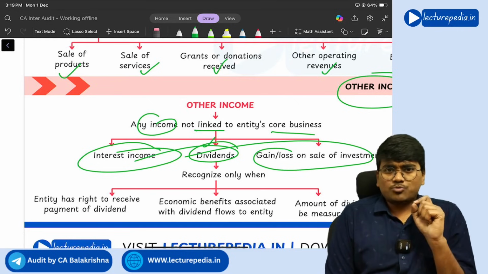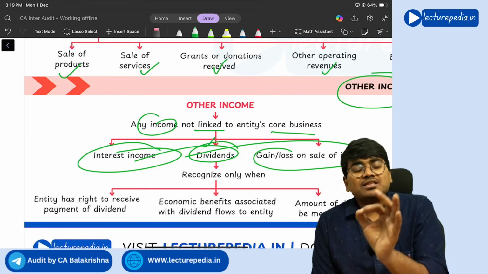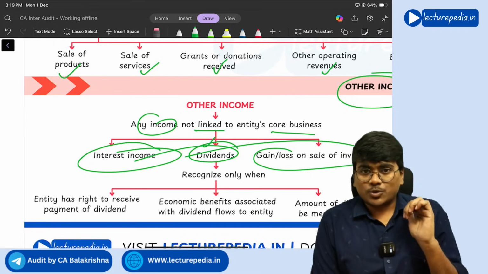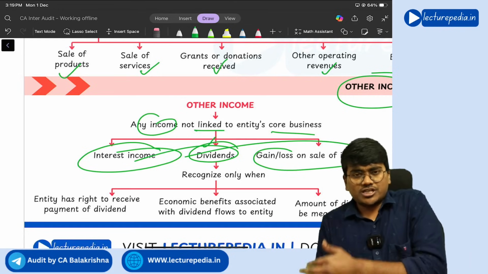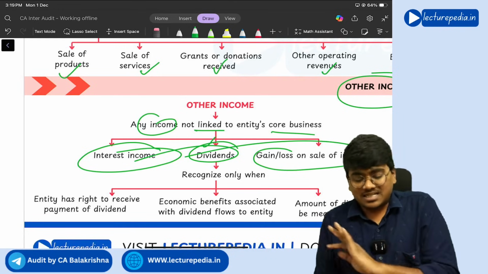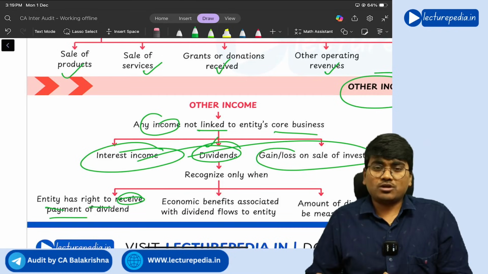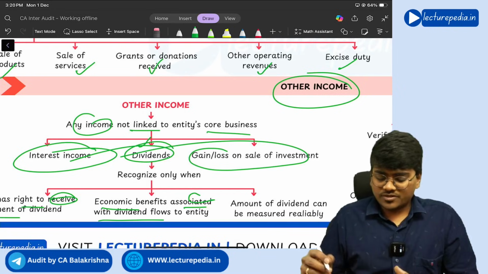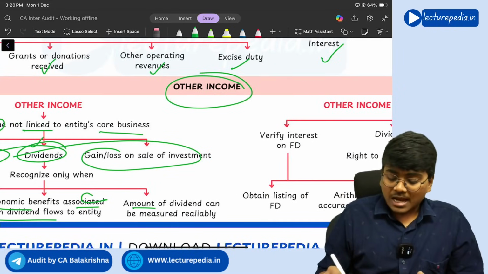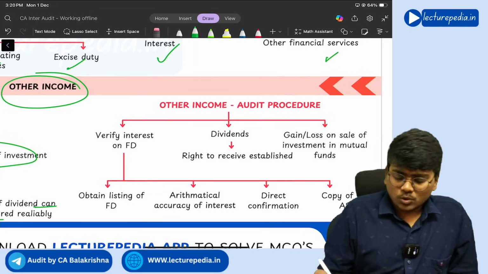I have told you this point. Liability on the company will arise only when the dividend is declared by the shareholders. So the right to receive the dividend for the shareholder also arises only after a declaration. So if the entity has a right to receive payment of dividend, only then you have to recognize it as income. Economic benefits associated with the dividend flow to the entity, and the amount of dividend can be measured reliably.